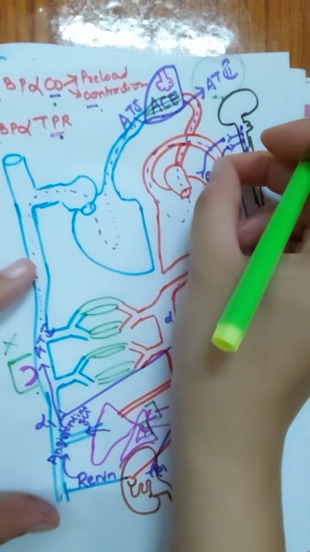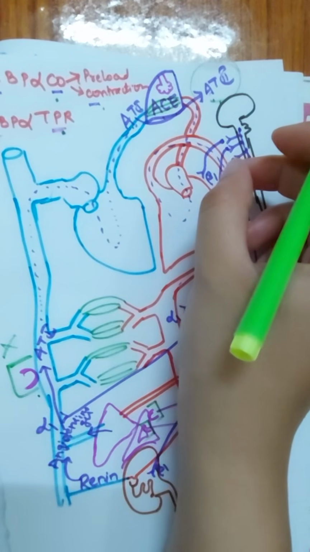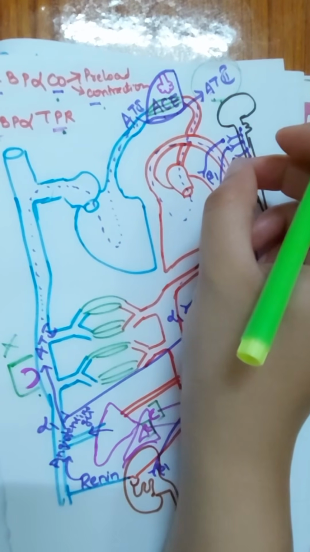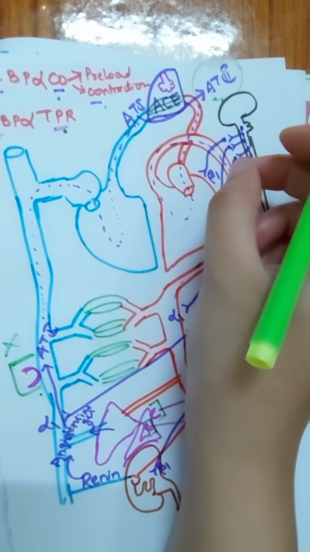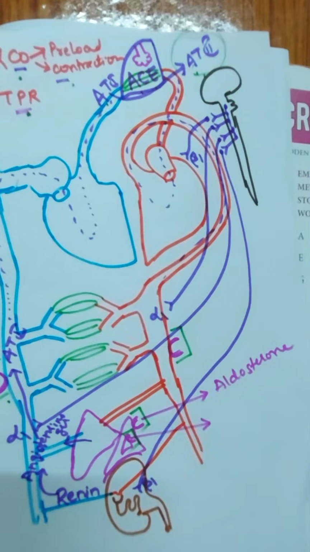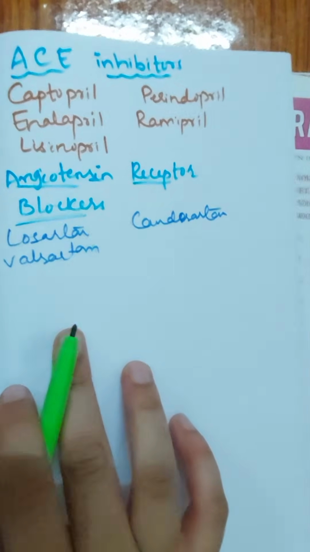Why? Because angiotensin 2 can produce its action only after interacting with the receptor, but here we are blocking the receptor itself, so there is no angiotensin 2 mediated vasoconstriction or aldosterone secretion or any other thing. So this is the mechanism of action of angiotensin receptor blockers.